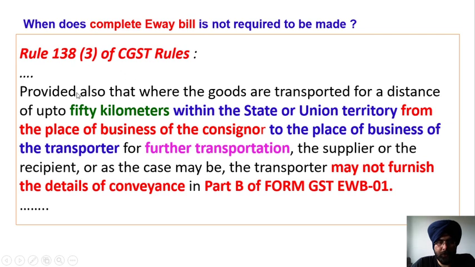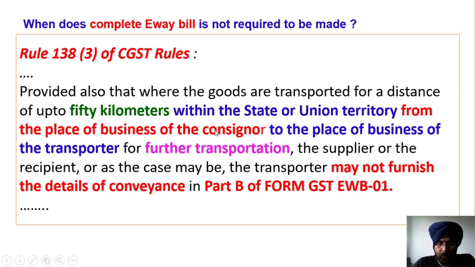In Rule 138 it says, provided also that where the goods are transported for a distance of up to 50 km within the state or union territory from the place of business of the consignor to the place of business of the transporter for further transportation, the supplier or the recipient, as the case may be, or the transporter may not furnish the details of conveyance in Part B of Form GST EWB-01.